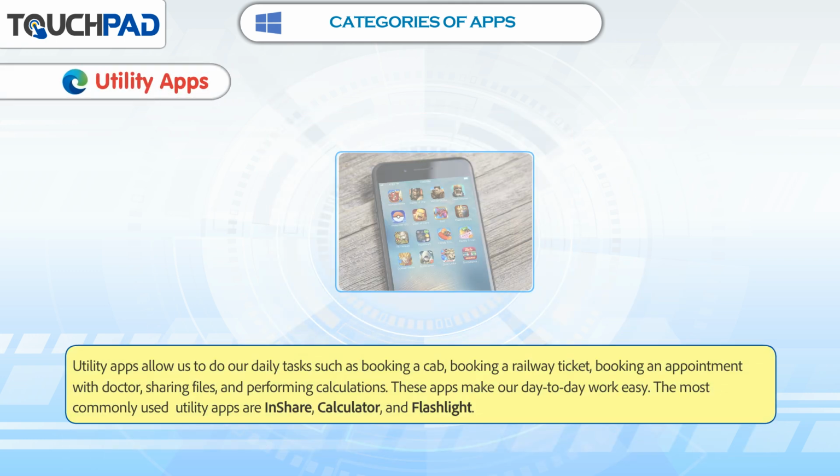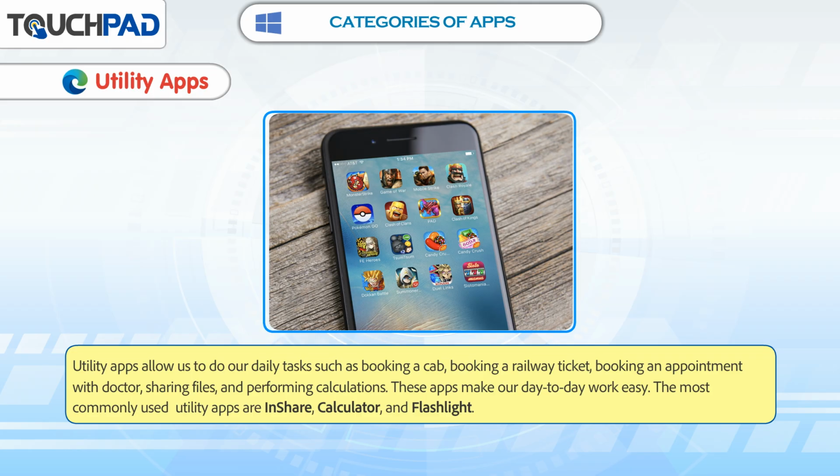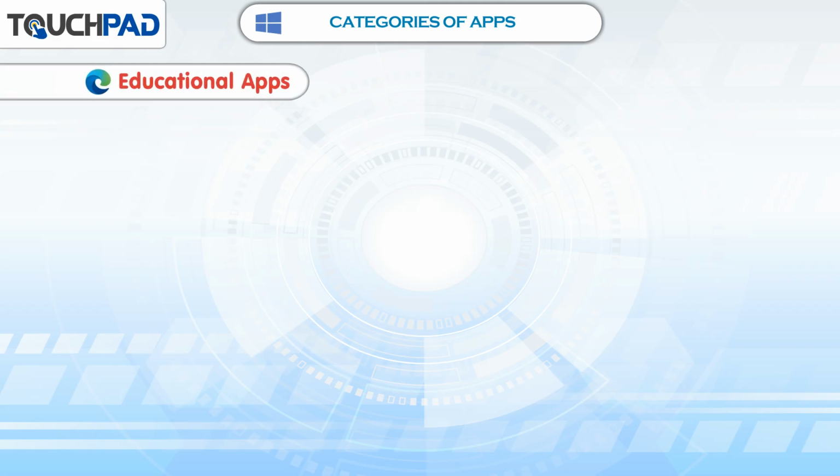Utility apps. Utility apps allow us to do our daily tasks such as booking a cab, booking a railway ticket, booking an appointment with a doctor, sharing files, and performing calculations. These apps make our day-to-day work easy. The most commonly used utility apps are InShare, Calculator, and Flashlight.